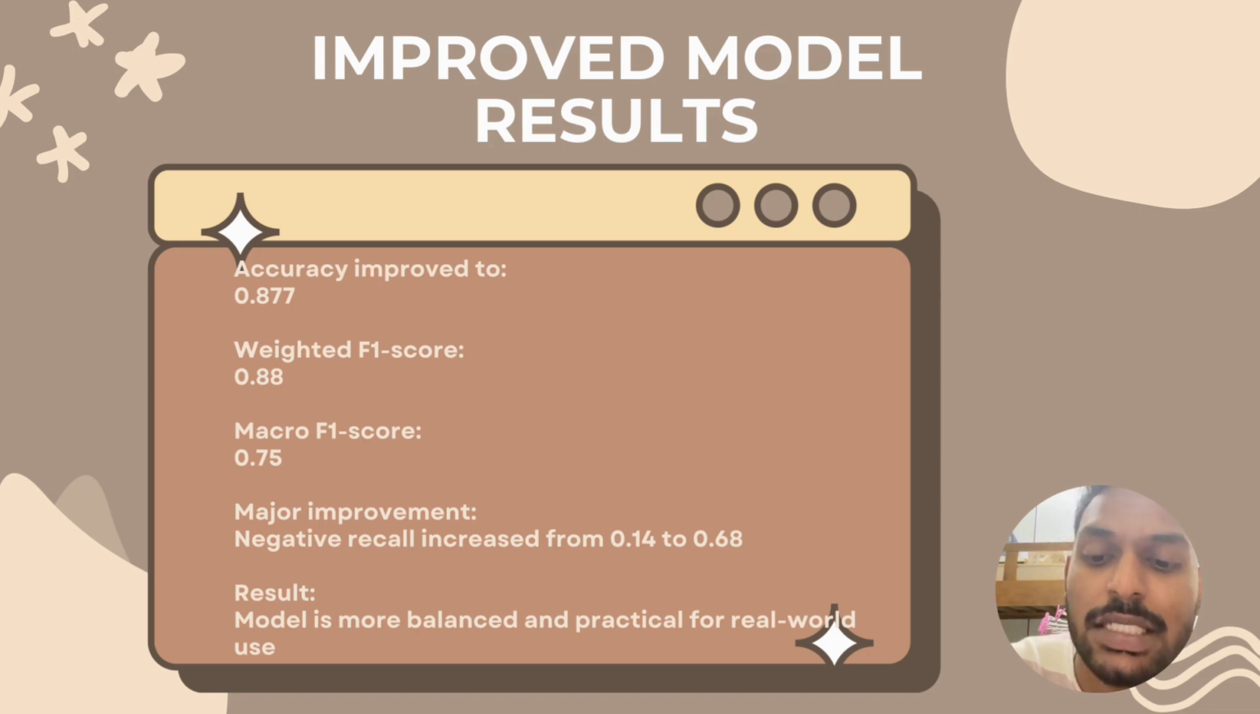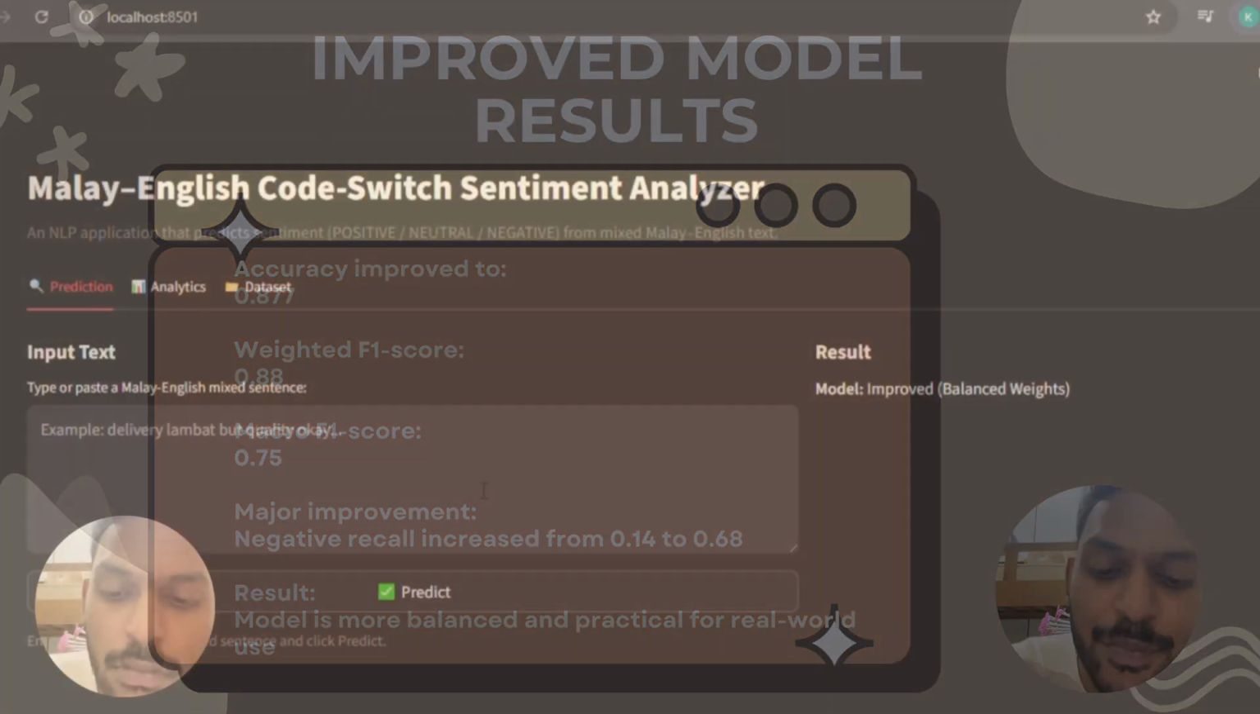Improved model results. After applying balanced class weight, the results improved significantly. Accuracy increased to 0.877, weighted F1 score improved to 0.88, macro F1 score improved to 0.75, and most importantly, negative recall improved from 0.14 to 0.68. This shows that the improved model is much better at detecting negative sentiment compared to the baseline model. So overall, the improved model is more reliable and balanced across all the sentiment classes.